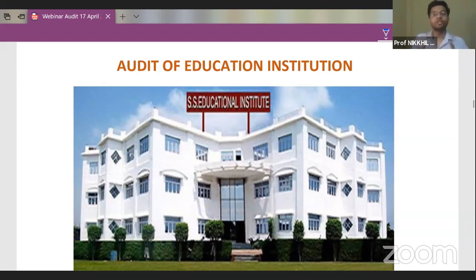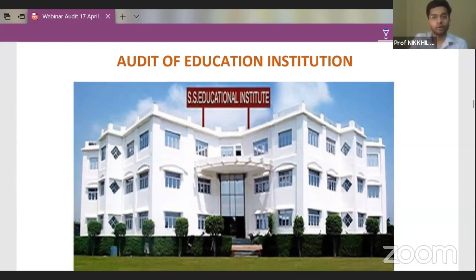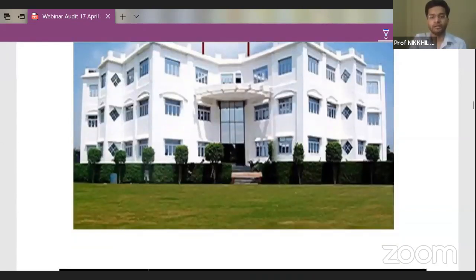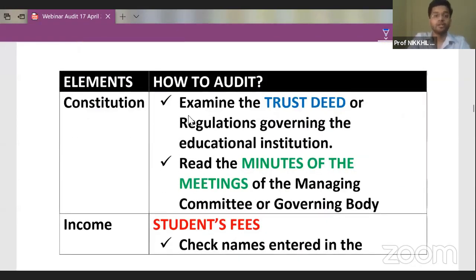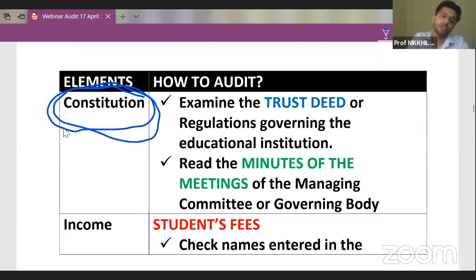So an educational institution is not like a normal business. It is not like any service provider which is providing services. It is not like a normal institution. It is a specialized institution. Therefore, the first thing that I will see for this particular audit is whether they have taken proper permissions, whether there is a charter, whether there is a trust deed which is required to be fulfilled. So the first element of seeing this special kind of entity is the constitution.